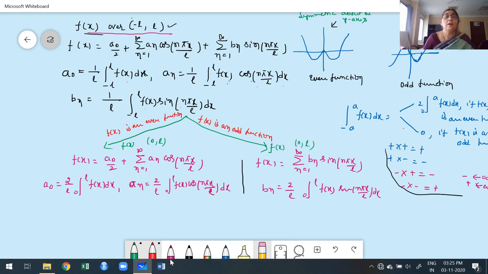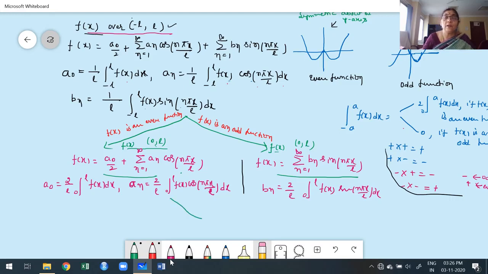Basically, the given interval is minus L to L. Suppose the function is an even function or an odd function. In both cases, it is enough to define half of the interval, 0 to L or minus L to 0. Now, once you construct half of the interval, suppose it is an even function, you expand this series involving only cosine functions. Suppose it is an odd function, define the function on half of the interval 0 to L, expand this series involving only sine functions.